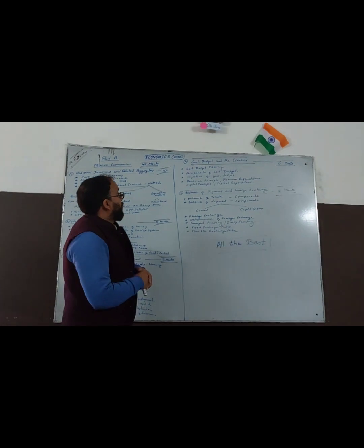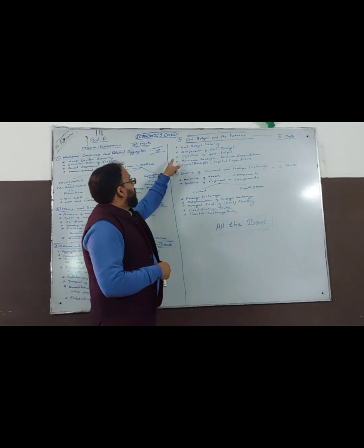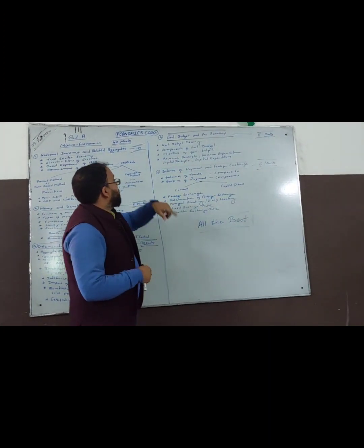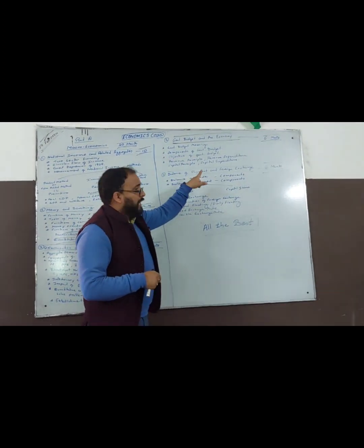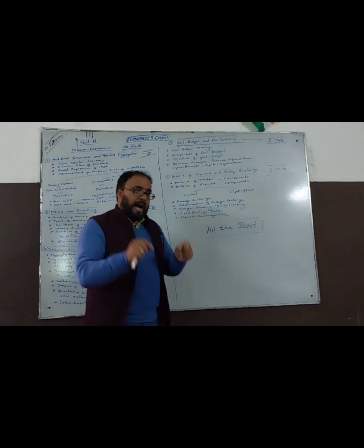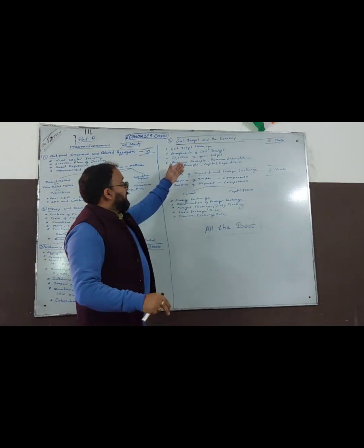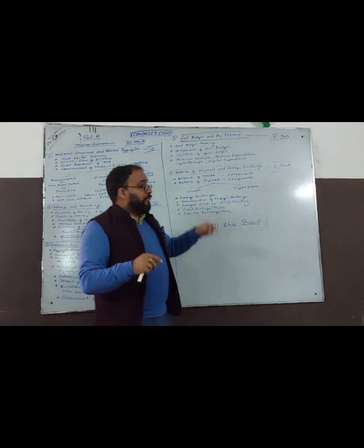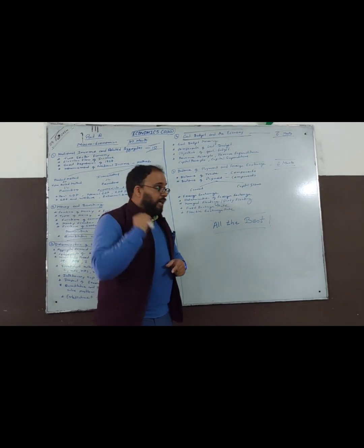Then coming to the fourth unit, which is government budget in the economy. Government budget meaning, components of government budget, objective of government budget, revenue receipts, revenue expenditure, capital receipts, capital expenditure. These are some of the items which you should know thoroughly. Weightage is 6 marks. Only this much you have to do in this chapter, and if you are thorough with these things, you will definitely score 6 marks.